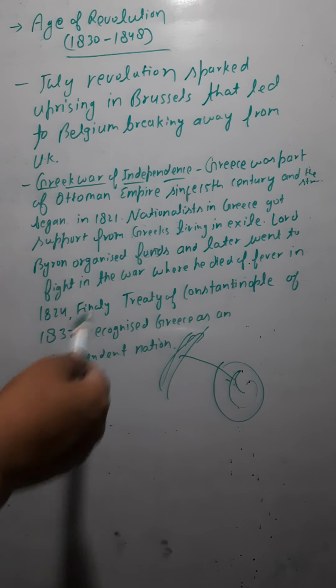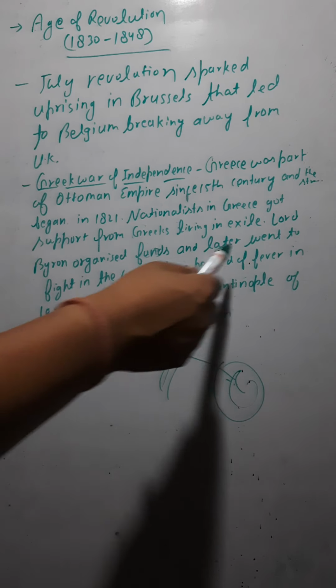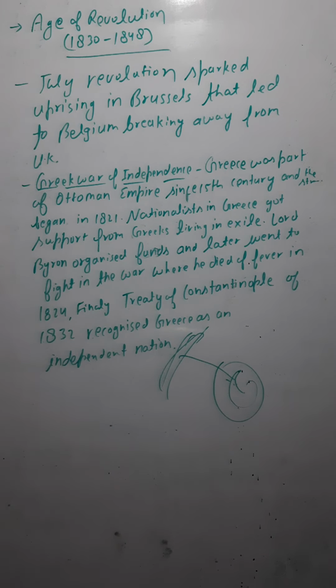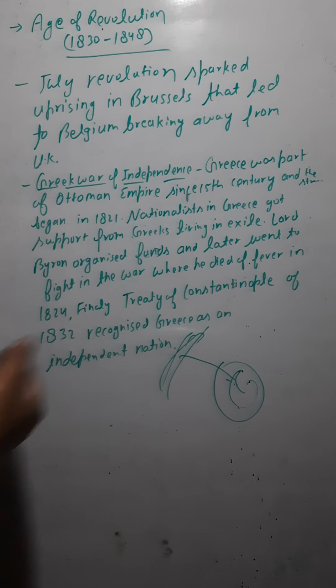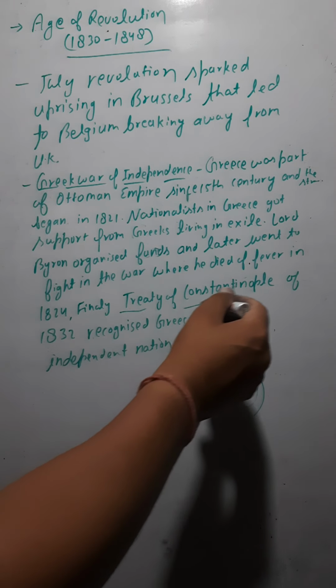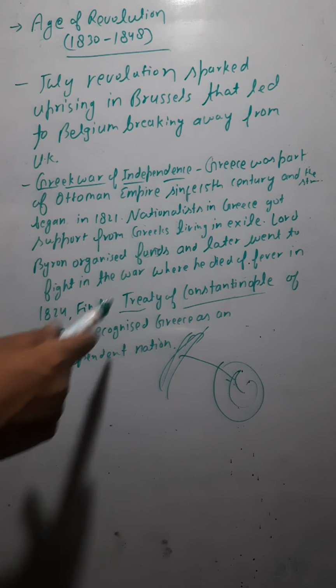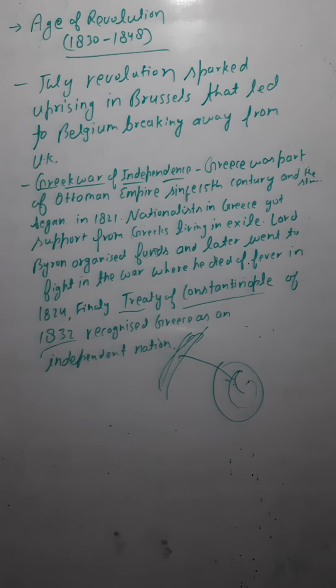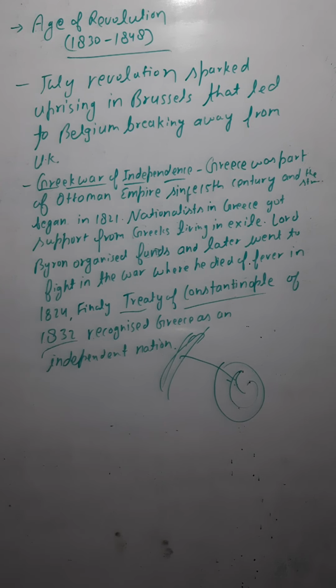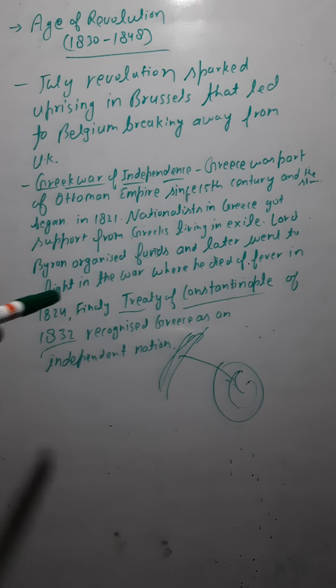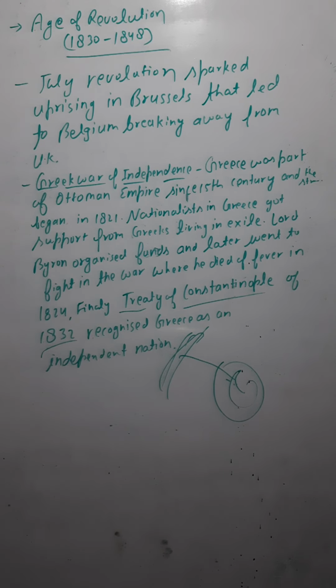Lord Byron organized funds, and later he went to fight in the war, where he died of fever in 1824. Finally, there was the Treaty of Constantinople of 1832, which you have to remember. This treaty recognized Greece as an independent nation. So Greece got its independence in 1832 by the Treaty of Constantinople, and Greece was now independent.